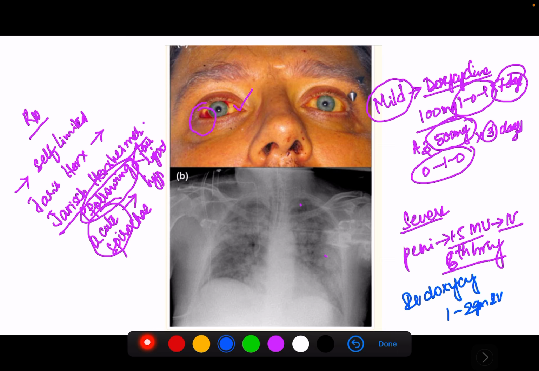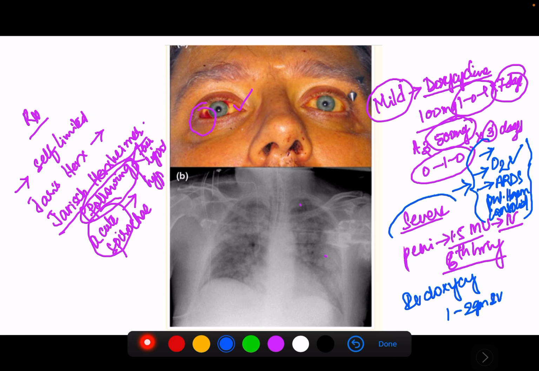Apart from this, we also have to give supportive care. Patients who require oxygen, we can give oxygen therapy, and supportive ventilation in case of ARDS, or if there is pulmonary hemorrhage or consolidation. So oxygen therapy, and hemodialysis in case of renal failure, those are all the supportive care. The major antibiotic treatment for severe disease is penicillin.